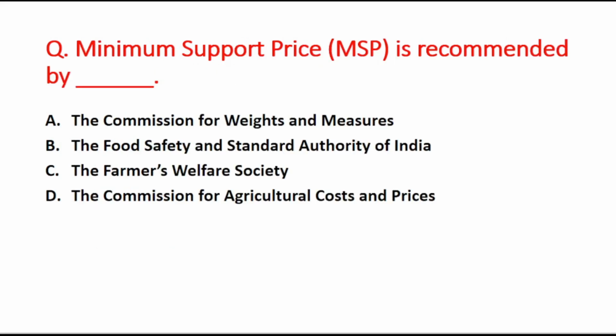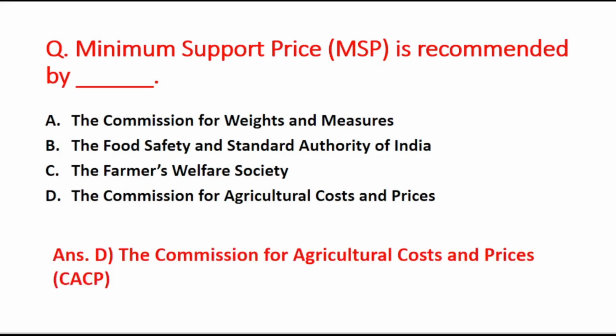Next is: minimum support price, that is MSP, is recommended by blank. Your A option is the Commission for Weights and Measures, B option is the Food Safety and Standard Authority of India, C option is the Farmers Welfare Society, and D option is the Commission for Agriculture Costs and Prices. Okay, so the right answer is option D, that is the Commission for Agriculture Costs and Prices.